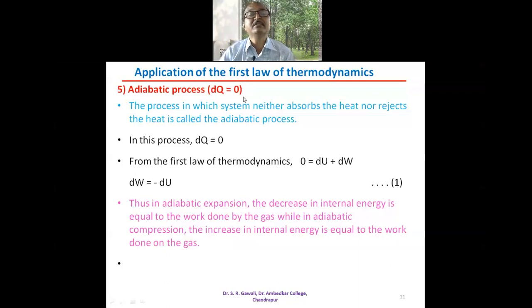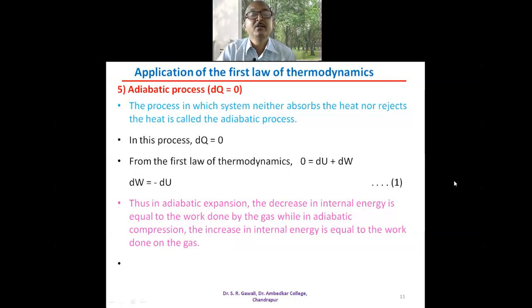The process in which the system neither absorbs the heat nor rejects the heat is called the adiabatic process. So in this process, dQ is equal to 0, the change in the heat energy is 0. And therefore from the first law of thermodynamics, we can write 0 is equal to dU plus dW, and therefore from this we can write dW is equal to minus dU.